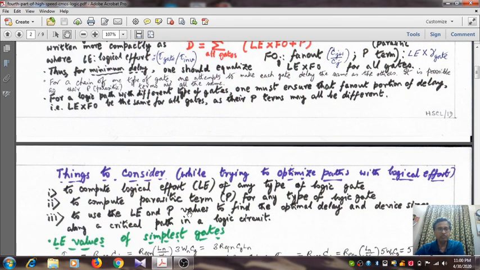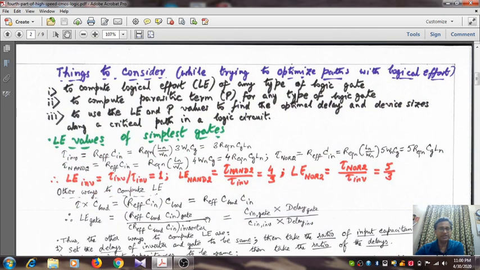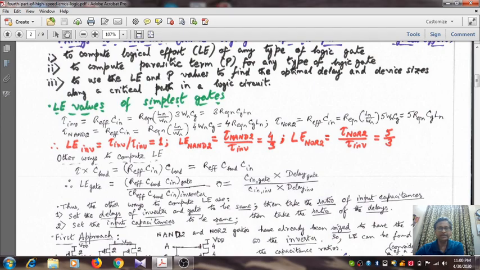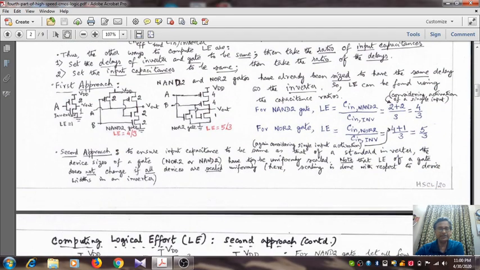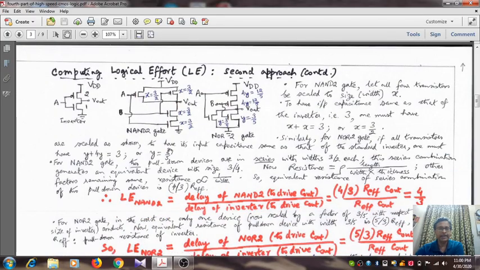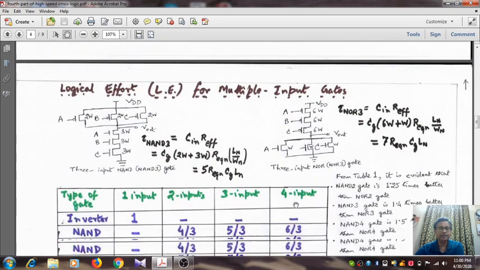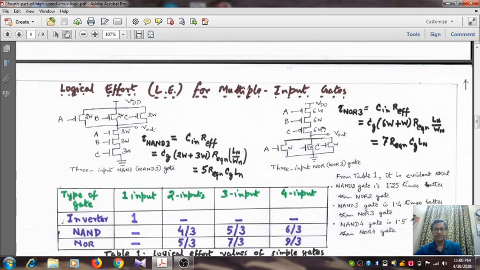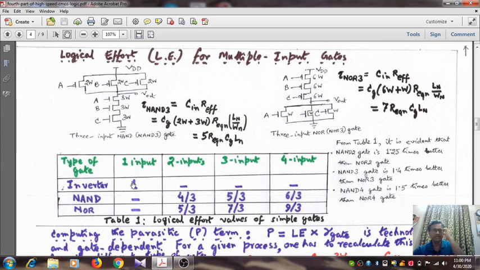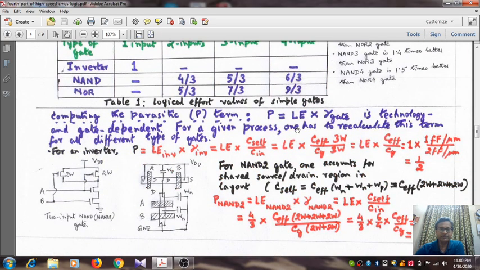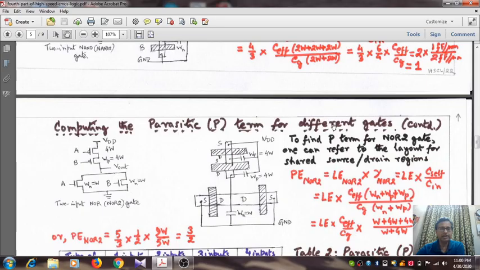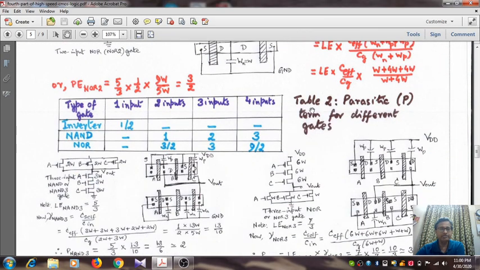Okay, and we tried to find out the answers to these 3 questions. So we calculated logical effort and parasitic terms, and from the logical effort and parasitic term we can get to know the entire delay. And logical effort we can calculate using 2 approaches: by equating the input capacitance we can calculate the ratio of the delay, whereas by equating the delay we can calculate the ratio of the input capacitance. And we tabulated the values of logical effort for different gates. Then the parasitic term we took up. The parasitic term is the product of logical effort and gamma of the gate. So we calculated the parasitic term for different gates. Okay, you tabulated the values.